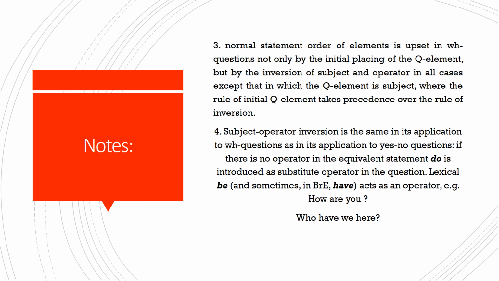Suppose that your main verb is have, and he said that in British English have also can act as an operator. So for example, how are you? This is a WH question whose main verb and operator at the same time is the verb to be, are. Who have we? This is a WH question whose main verb and operator at the same time is have, and such a question is used in formal British English, as you remember.